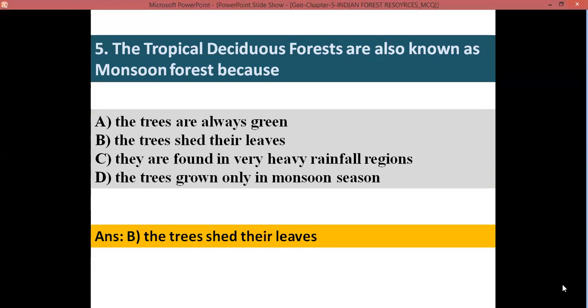In the previous slide, I told you that the trees shed their leaves in the summer and spring season. Therefore, these tropical deciduous forests are also known as monsoon forest. Actually, it should be the other way around: the monsoon forests are also known as tropical deciduous forest. But in your textbook, they are given like this. Follow it. Deciduous means shedding.